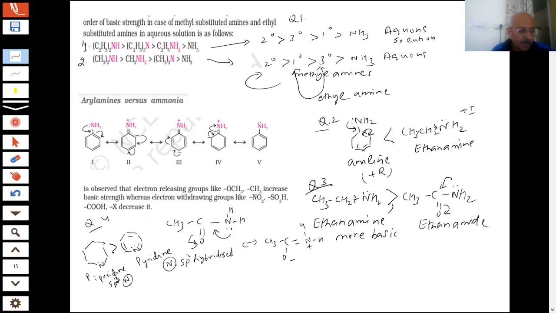Clear? Yes, sir. And the pKa values, if we see, students, the pKa value of pyridine is 8.75, and the pKa value of piperidine is about 2.88. So which is more basic? Piperidine is more basic than pyridine.